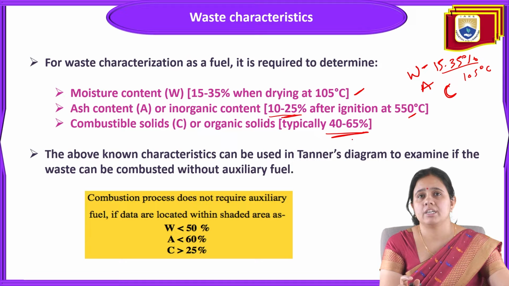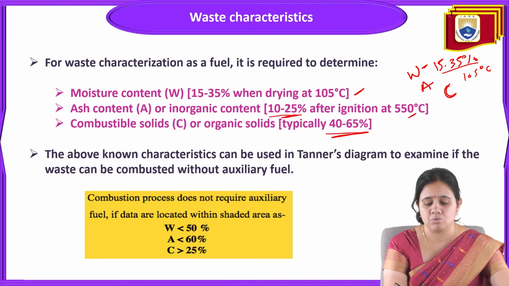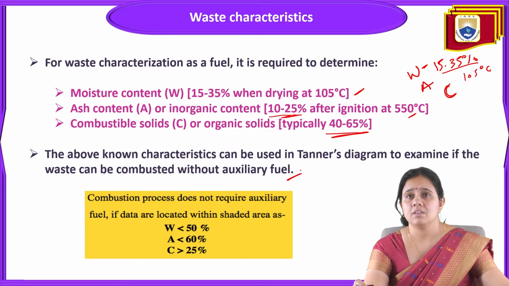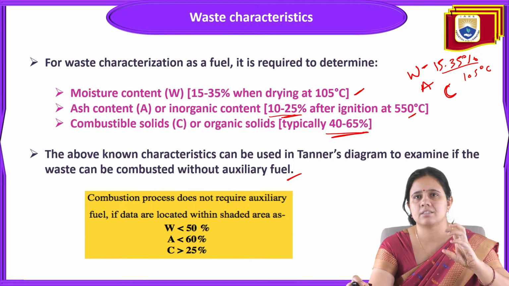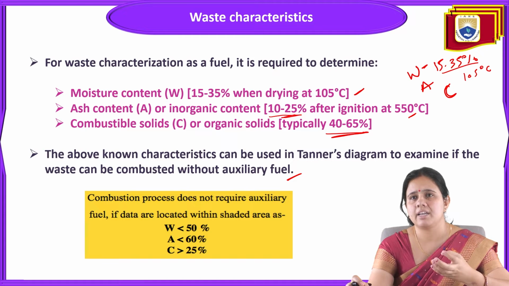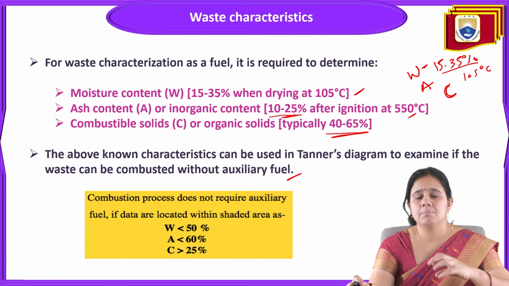The above known characteristics can be used in a tenor diagram to examine whether the waste can be combusted without auxiliary fuel. This is the standard data, the waste characteristics we put in the tenor diagram, to examine whether the waste will combust by itself or need some extra fuel.